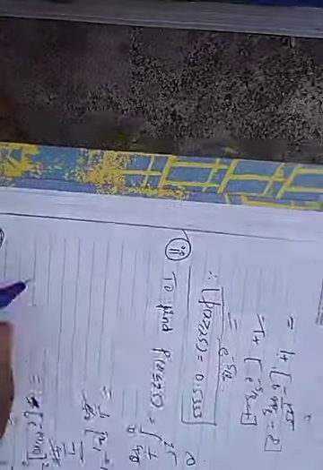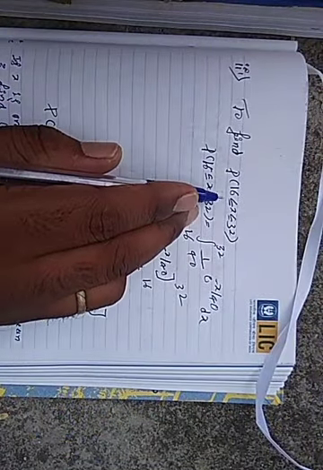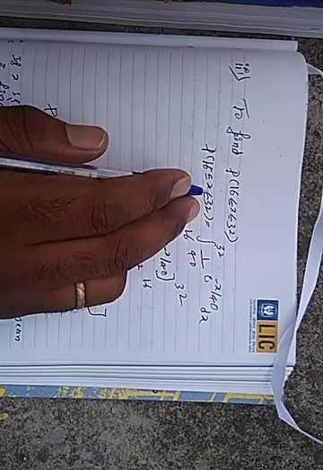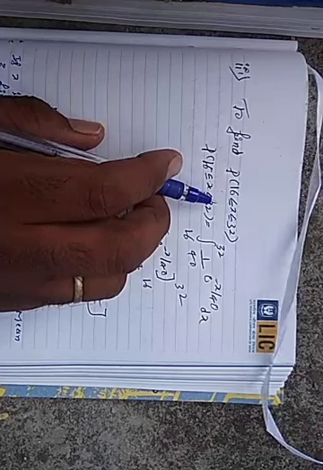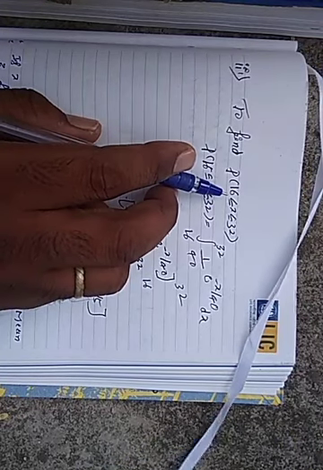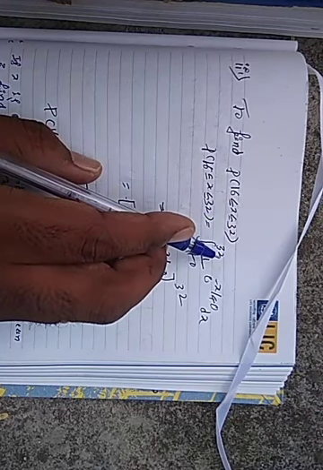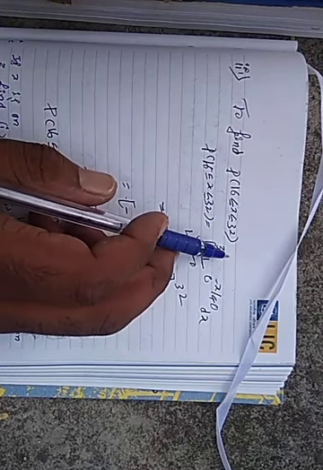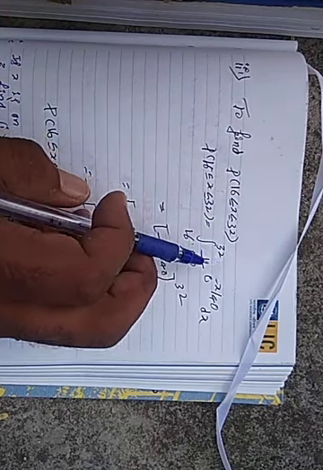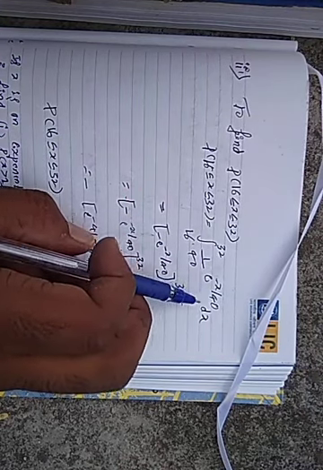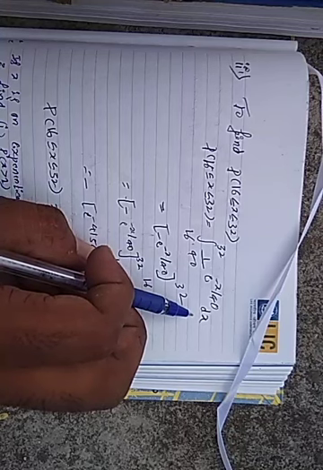What is the third one? The third one is to find P that lies between 16,000 and 32,000. This is in multiples of 1000, so we have to take P of 16 less than or equal to x less than or equal to 32. That is, the interval lies between 16 to 32, so you have to integrate f of x, 1 divided by 40 e to the power of minus x divided by 40 dx.